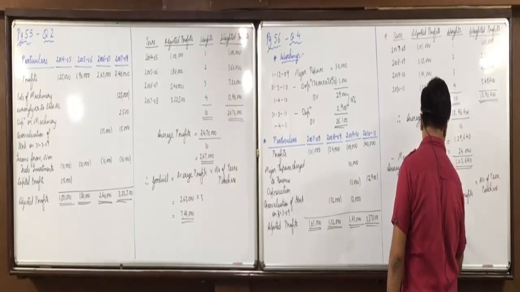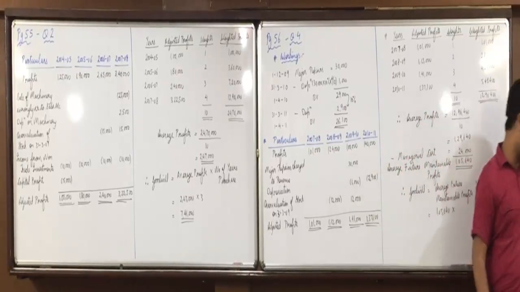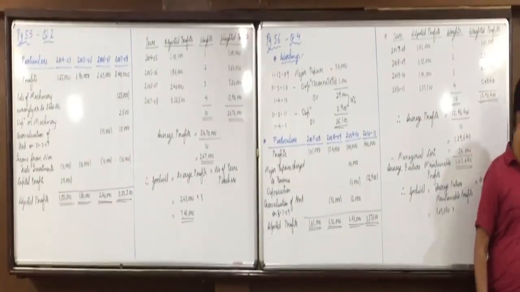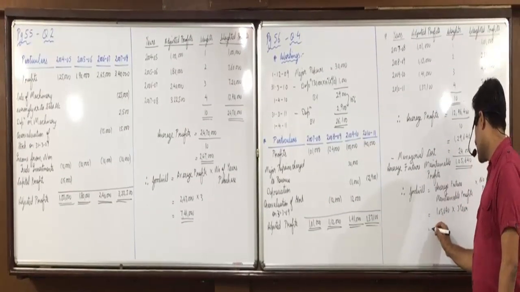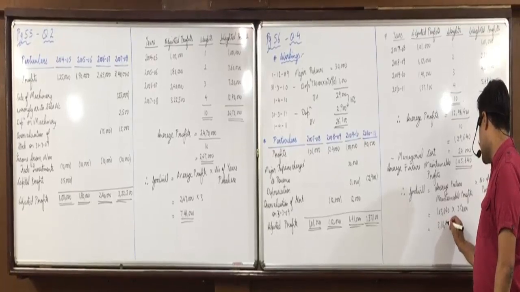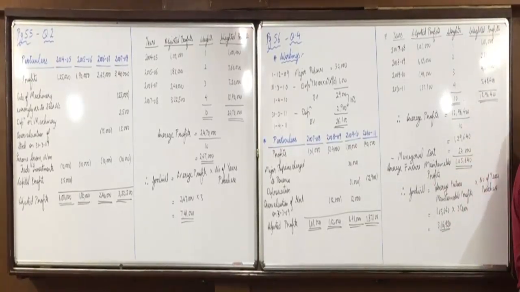Average future maintainable profits 1,05,640 into what are the number of years purchase? 3 years. So 3,16,920. Did you all understand this? Anyone having any doubt in it?